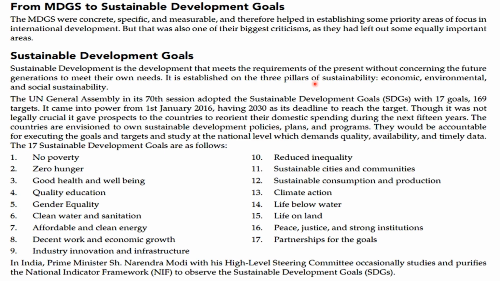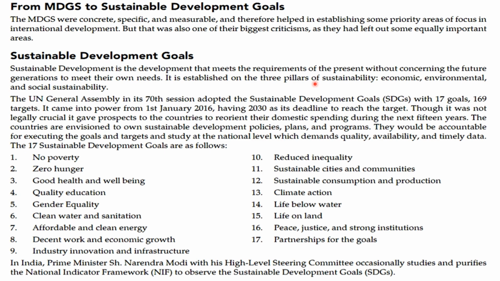The UN General Assembly at its 70th session adopted the Sustainable Development Goals, SDGs, with 17 goals and 169 targets. It came into force from 1st January 2016, with 2030 as its deadline to reach the targets, though it is not legally binding.